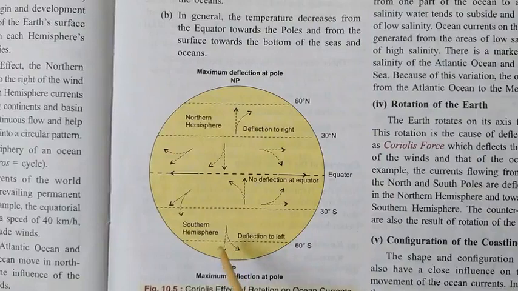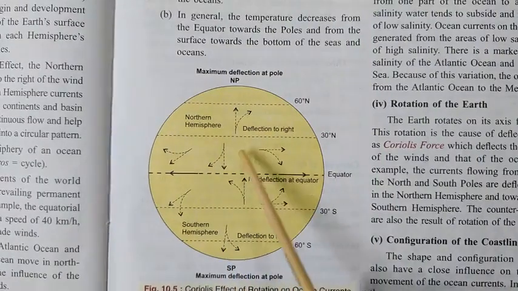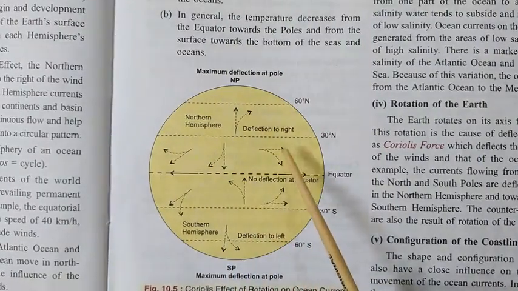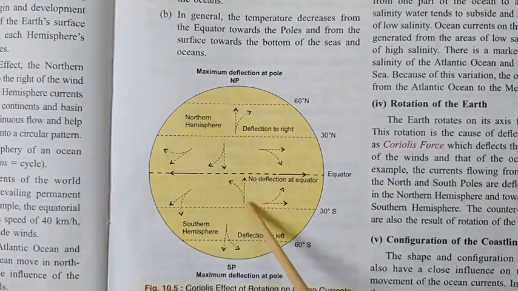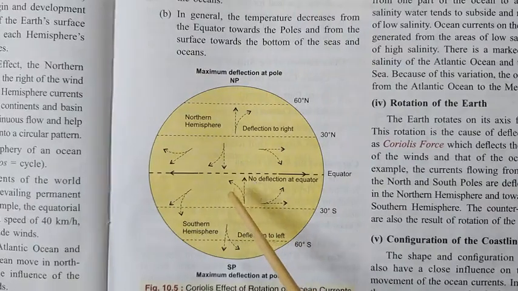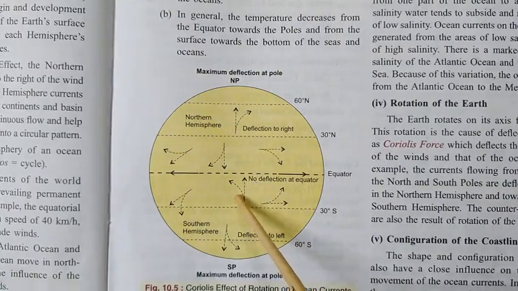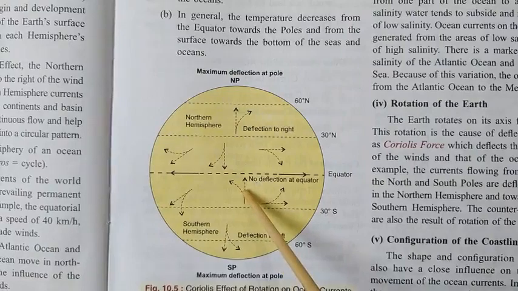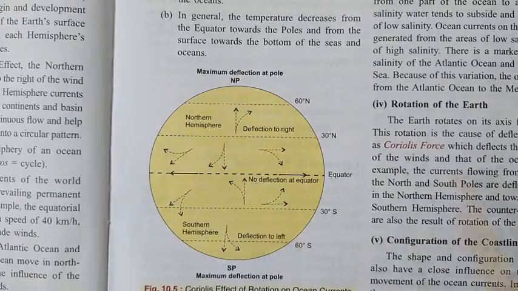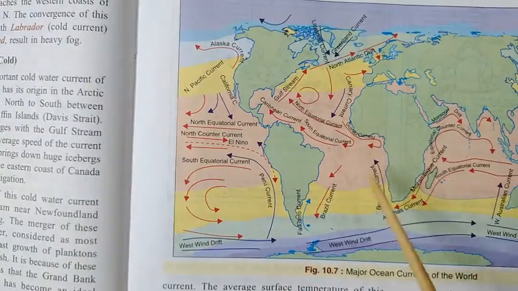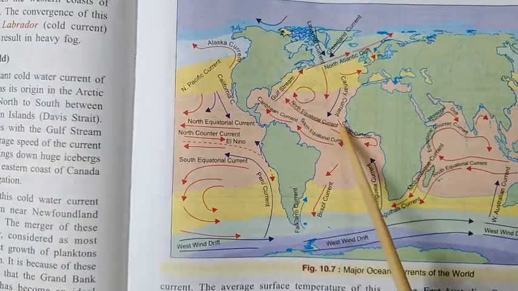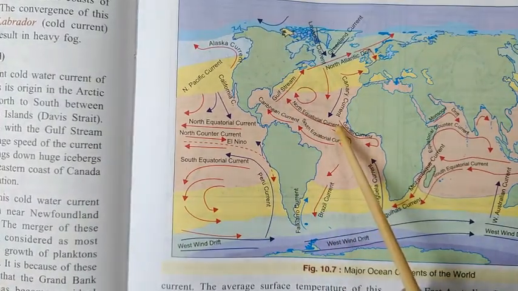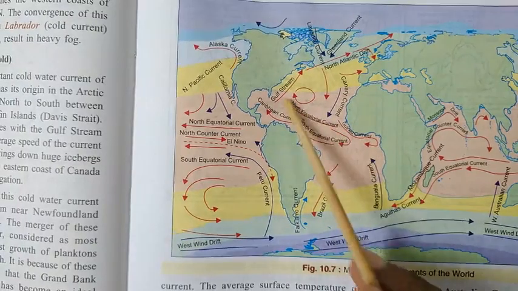So this is why the trade winds in the northern hemisphere blow from the northeast direction, and in the southern hemisphere from the southeast direction. And the same thing also affects the ocean currents. Ocean currents also are a moving body, and this is why, let me show you the figure here. If you find here, these ocean currents are moving in this direction. Why? Because of the Coriolis effect, deflected left hand side.